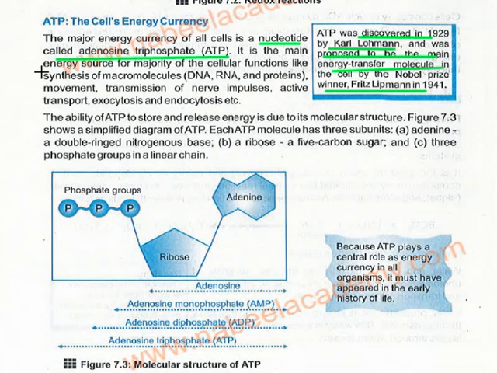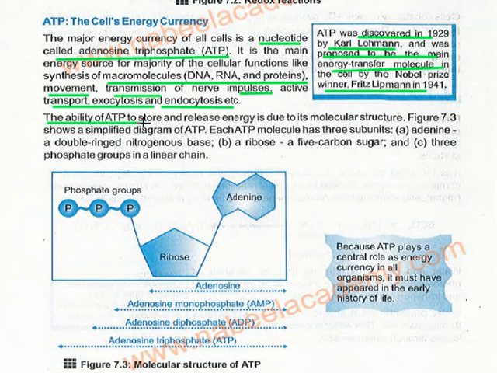It is the main energy source for the majority of cellular functions like synthesis of macromolecules. Actually, this is the energy source for what purposes? Synthesis of DNA, RNA, and proteins. ATP means adenosine triphosphate. The structure is also given here. There are many functions of ATP: movement of the cell, transmission of nerve impulses, active transport, exocytosis, and endocytosis. I hope you are getting used to the terms because we have already discussed this in detail in the previous chapter, which is chapter number 4.